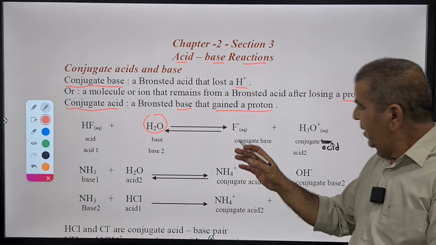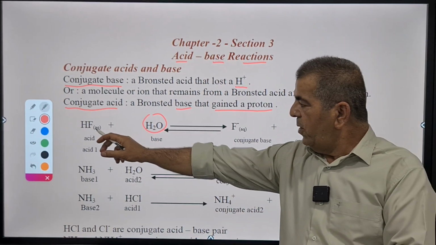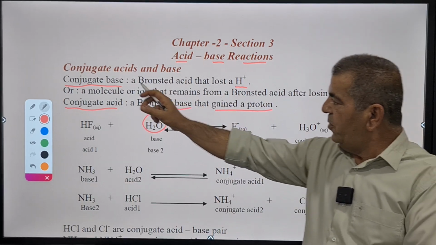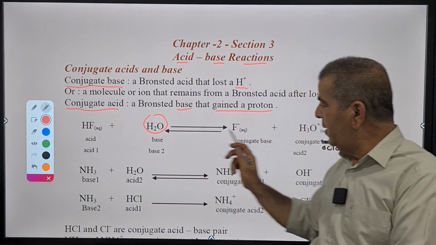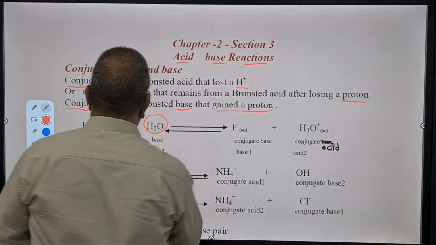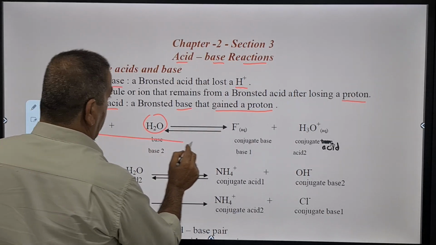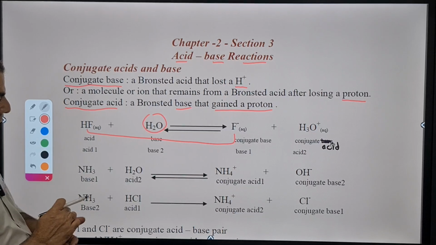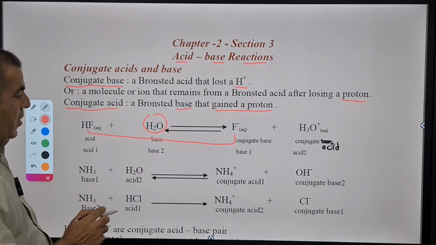Let's have a look at the right side. On the right side, the acid lost one proton, so the definition of the conjugate base fits: acid and its conjugate base. So we have a pair here, and we call this pair of conjugates a weak acid and its base.